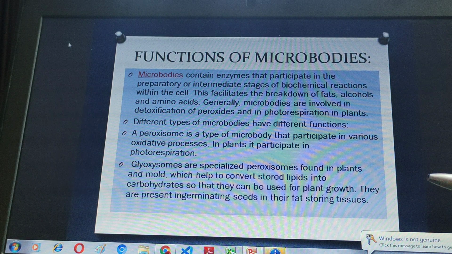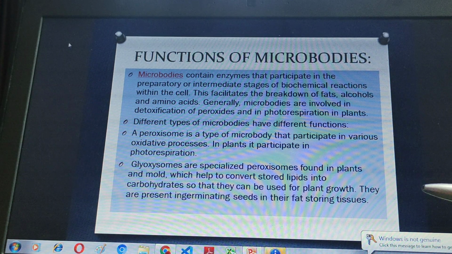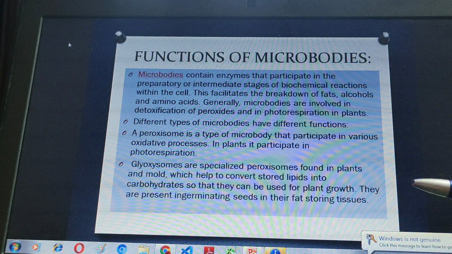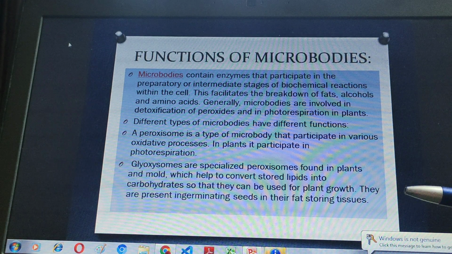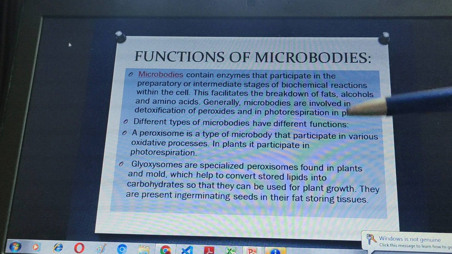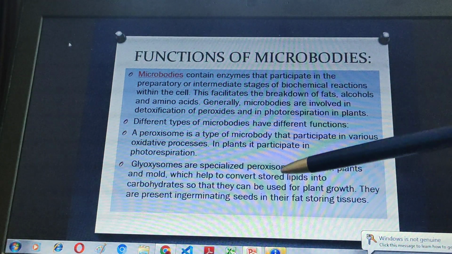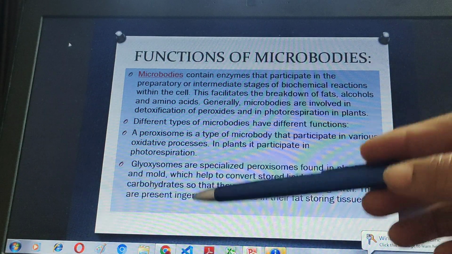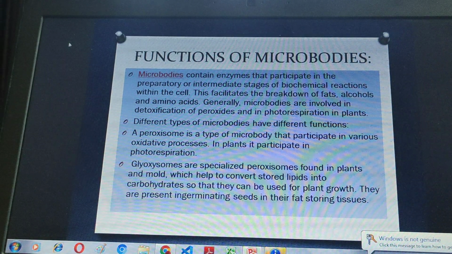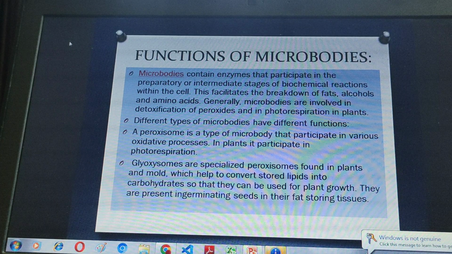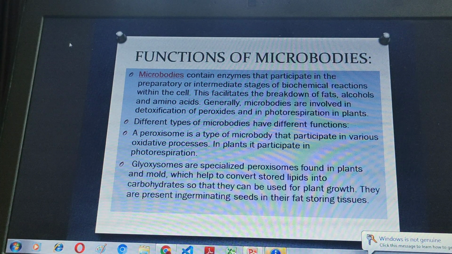Like we have discussed, there are many seeds which store oils and fats. When those seeds have to germinate, they need some energy and nutrients for growth. In that case, the glyoxysomes are involved in converting the fats into carbohydrates, which are further used by the plant for its growth and development. So this is all about the microbodies in plants.